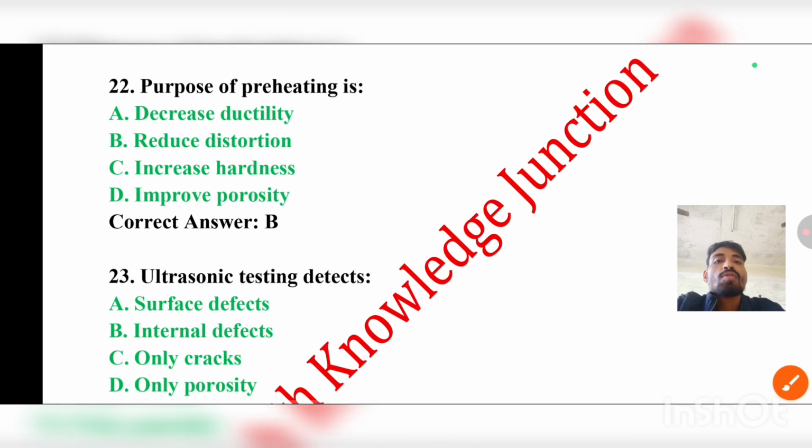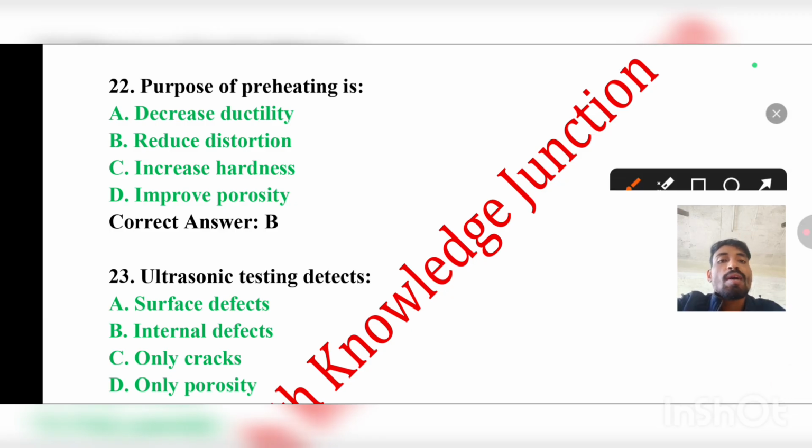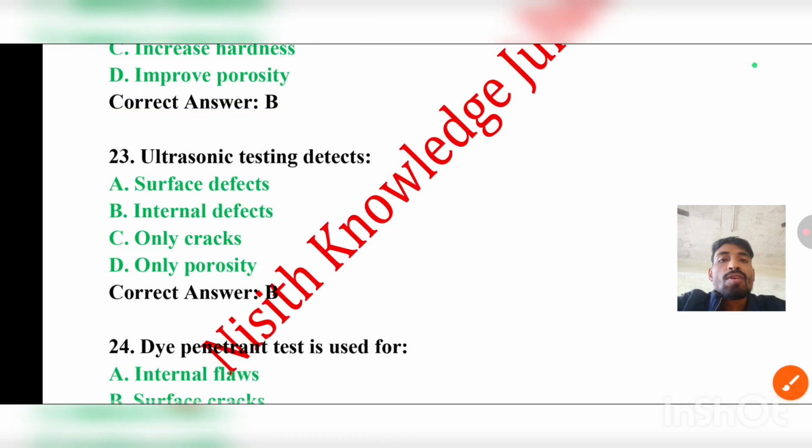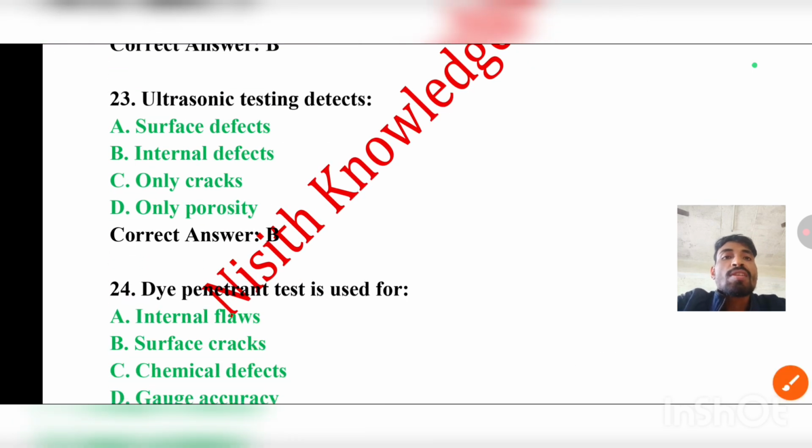Question number 22: The purpose of preheating is to decrease ductility, reduce distortion, increase hardness, or improve porosity. The correct answer will be B, that is reduce distortion. Coming to question number 23: Ultrasonic testing detects surface defects, internal defects, only cracks, or only porosity.